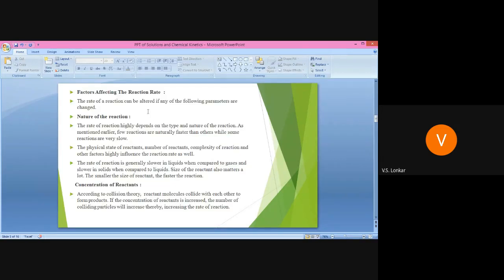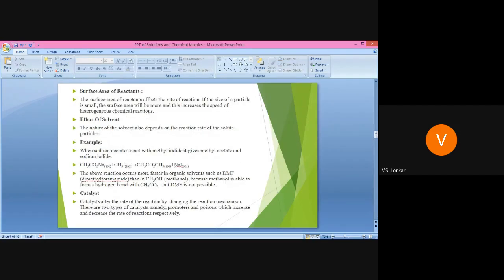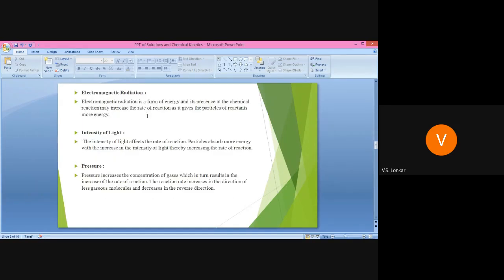Then, factors affecting the rate of reaction. There are different factors which affect the rate of reaction. For example, nature of reaction, concentration of reactants, temperature, surface area of reactants, effect of solvent, catalyst, electromagnetic radiation, intensity of light, and pressure. All these are the factors which affect the rate of reaction. Let's see one by one.